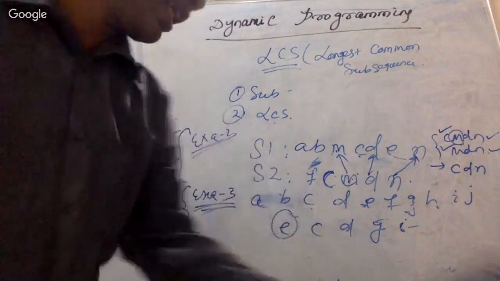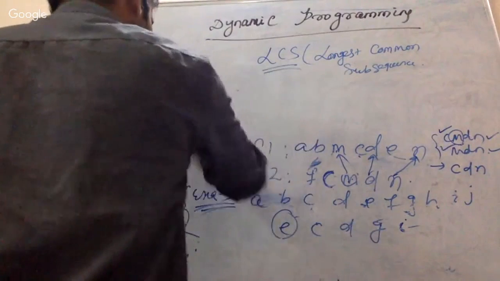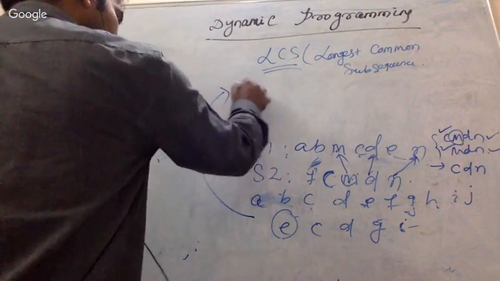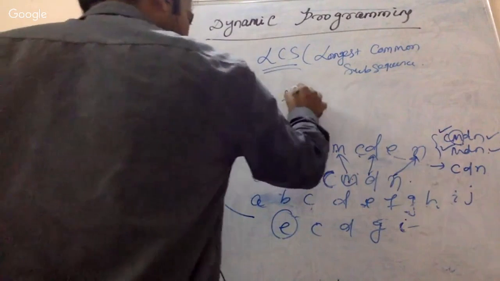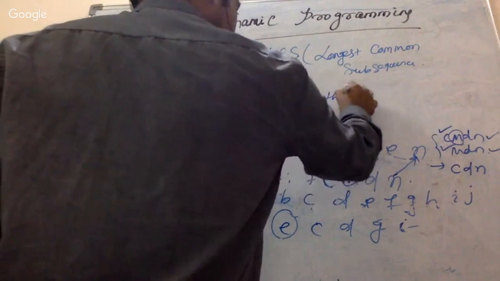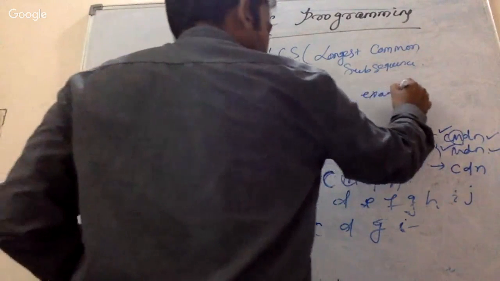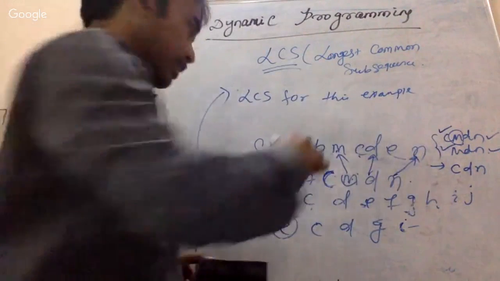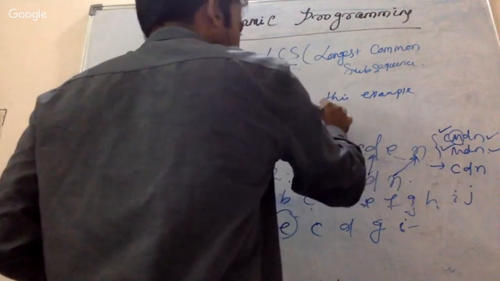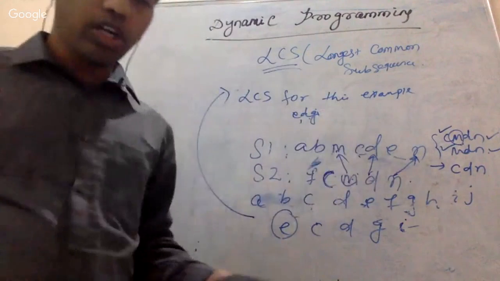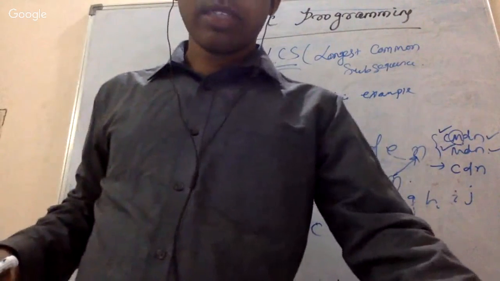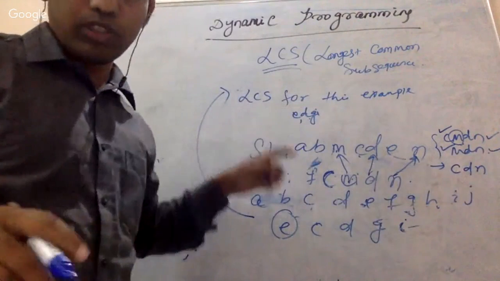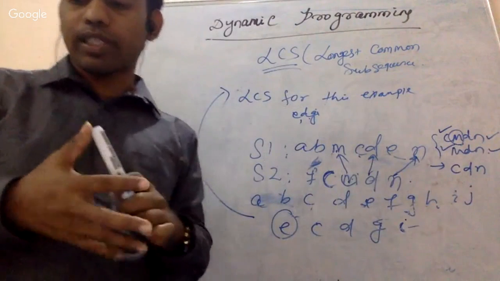Then if somebody asks what is the longest common subsequence, the LCS, for this particular example, you can write LCS for this example. This example is, what is that? EDGI. EDGI, yes, EDGI. Do you get these things? First of all, what is a substring? What is a subsequence? What is the longest common subsequence? I hope you guys understand, right?